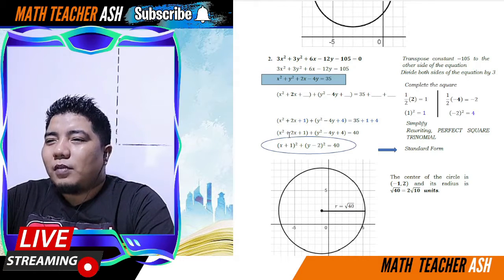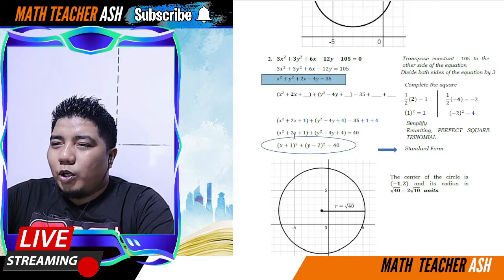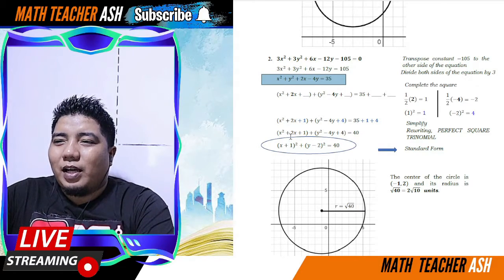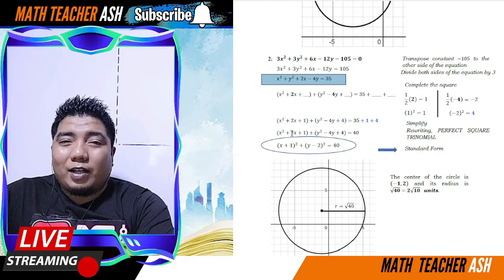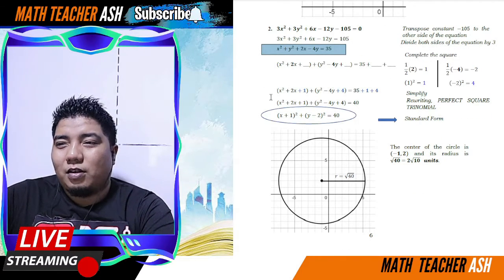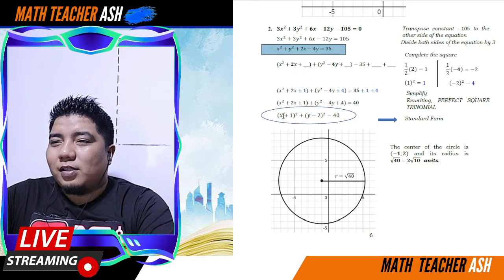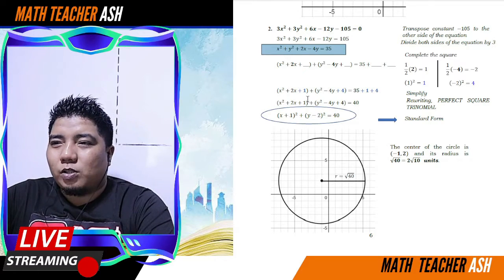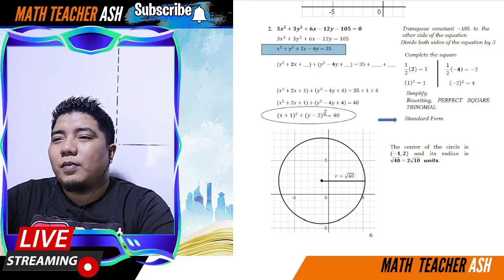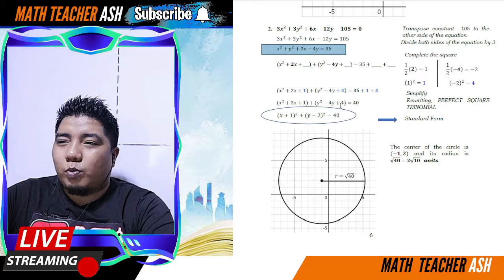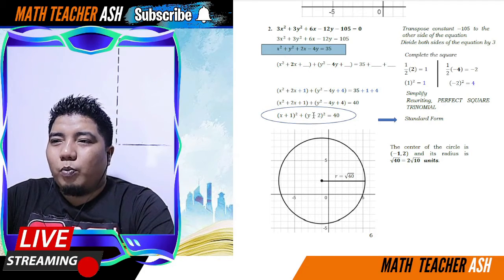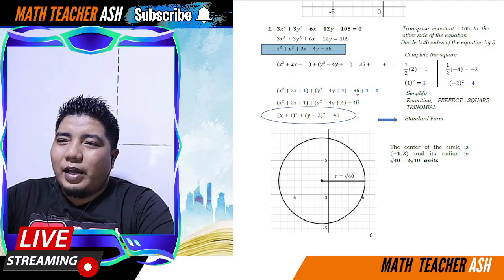Alright. And then, from here, we group them by the trinomial. And then, after that, we factor it into its identical binomials. Okay? So, the square root of x squared is x. The square root of 1 is 1. The sign of positive 2x is positive, so plus. The square root of y squared is y. The square root of 4 is 2. The sign of the middle term is minus, therefore we use minus. Okay? And then we have 40.